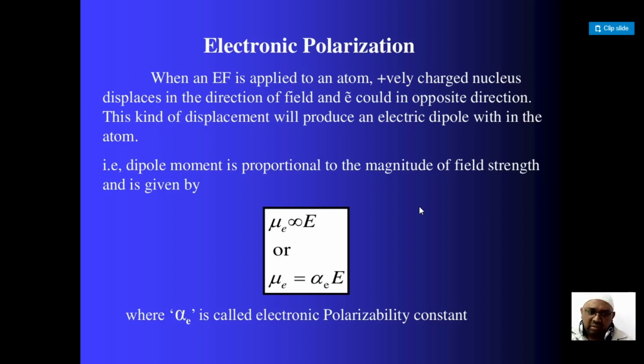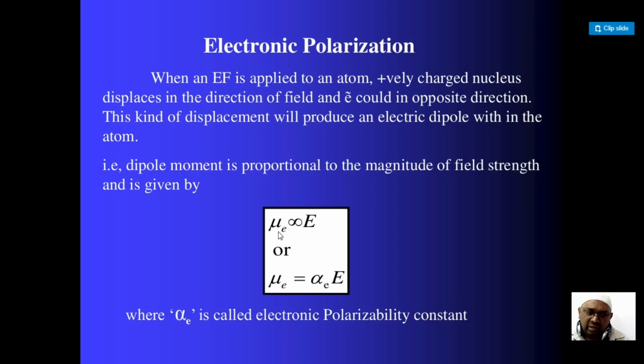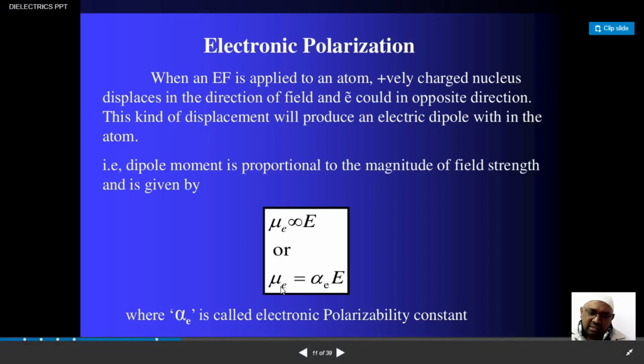This dipole is proportional to the strength of the electric field, given by capital E. You can see mu suffix E is proportional to E; this is the symbol of proportionality. When you remove the proportionality, you can write mu suffix E equals alpha suffix E into E, where alpha suffix E is called the electronic polarizability constant.